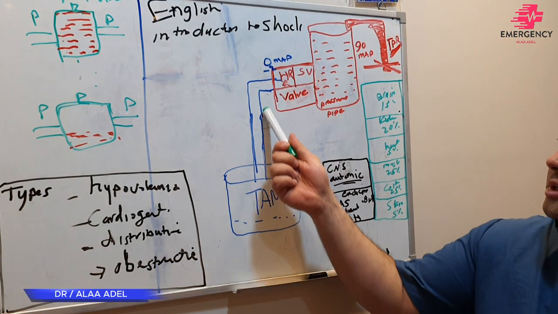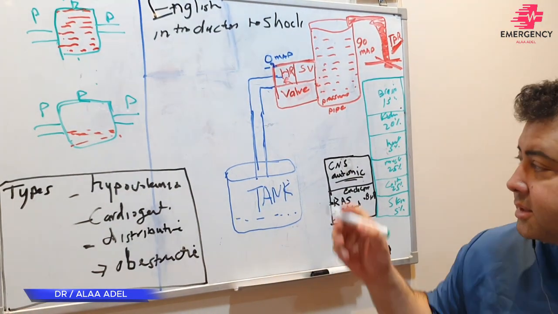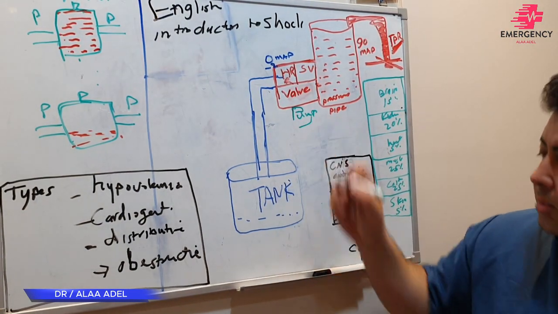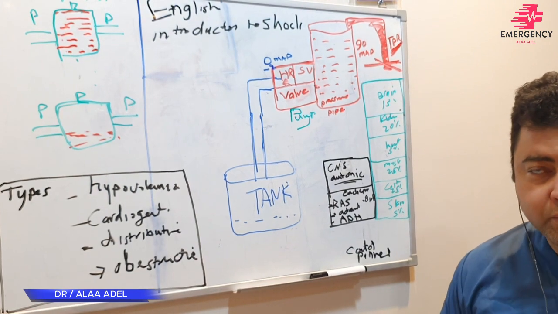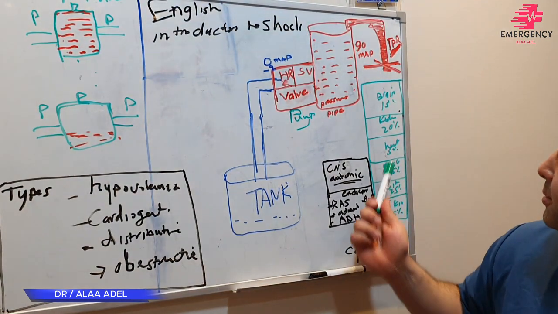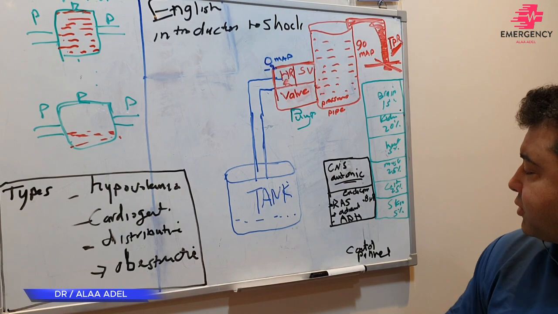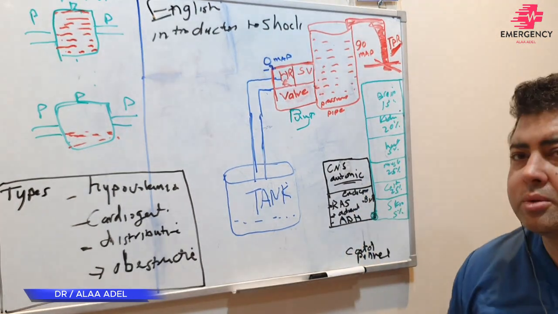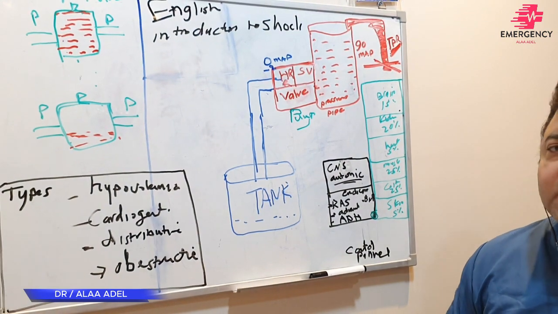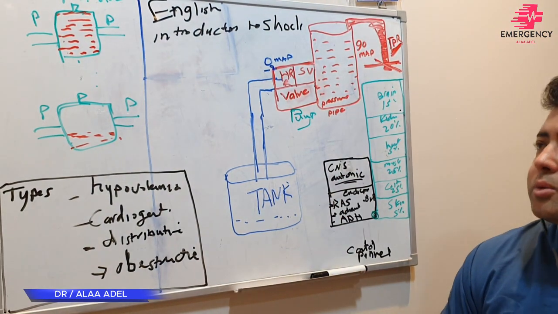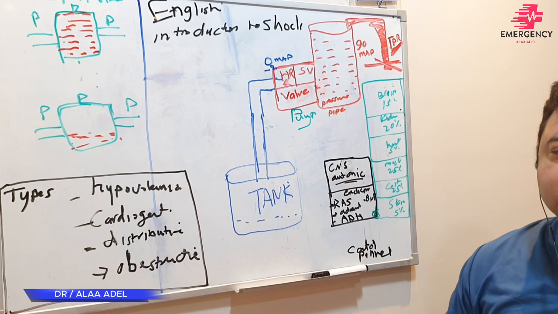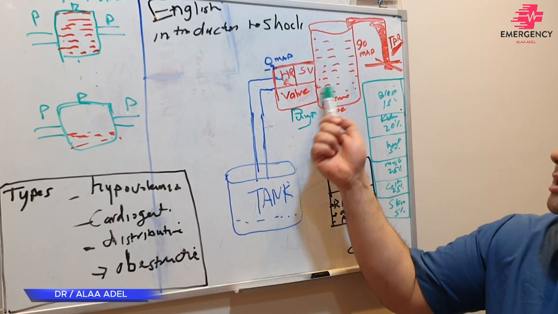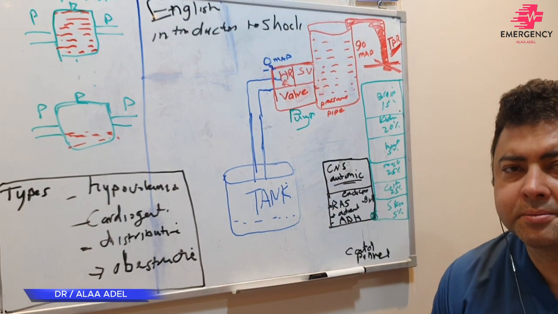Then the tank will take it to the pump. This is the pump. What is our pump? It is a motor. If you are living in a very big building like this, you have to make some motor here to raise the water to the top of the building. Same here, the heart is considered the pump, the motor. What is the benefit? You take blood from this tank, and it sends it to our pipes.